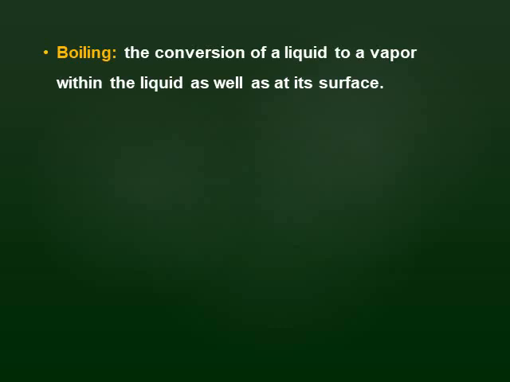What's boiling? Boiling is the conversion of a liquid to a vapor within the liquid as well as at its surface. It's different from evaporation. Evaporation can take place at any temperature, but boiling takes place at a certain temperature, when the liquid changes to a vapor at the surface and inside the liquid.